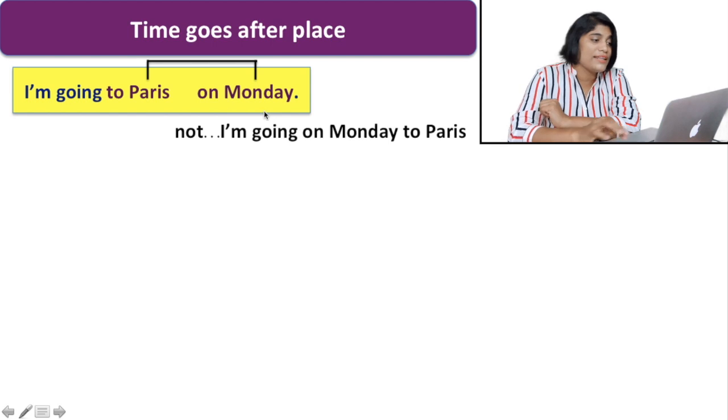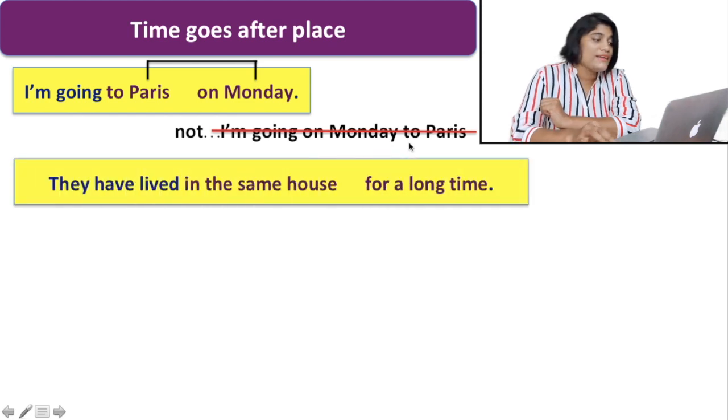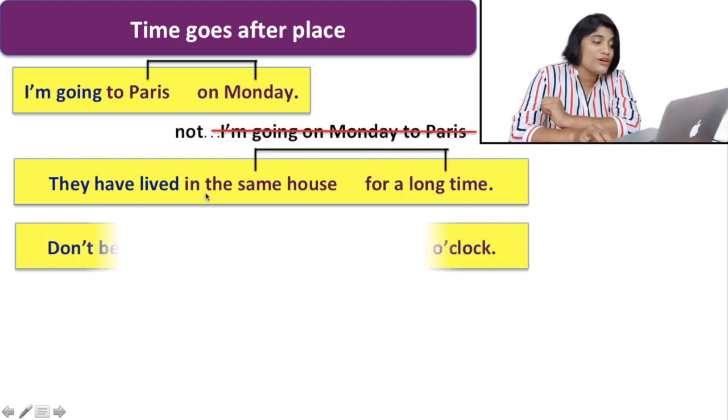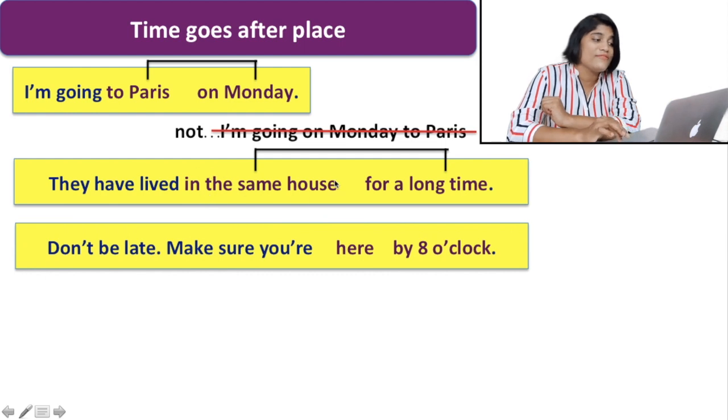But you never say, I am going on Monday to Paris, as you know the rule. Again, next example for you. They lived in the same house for a long time. Here also, you do not write, they lived for a long time in the same house. This is not the correct one.